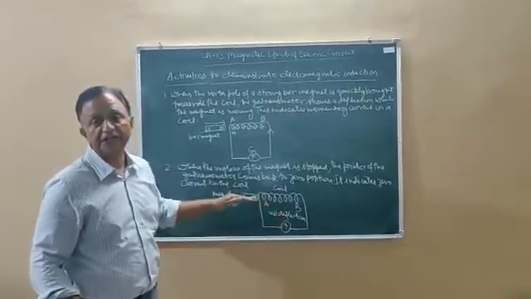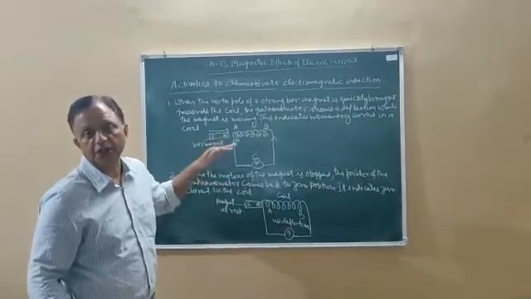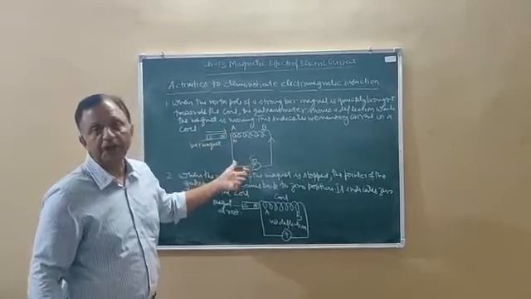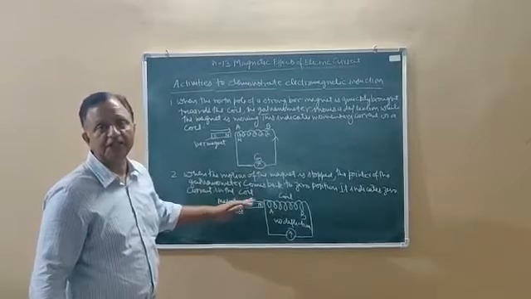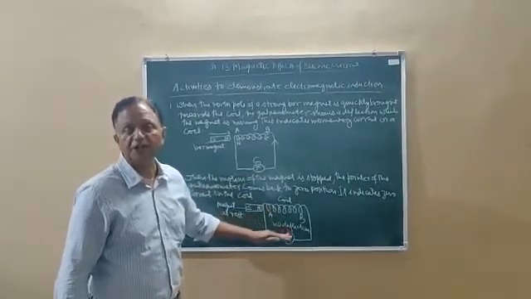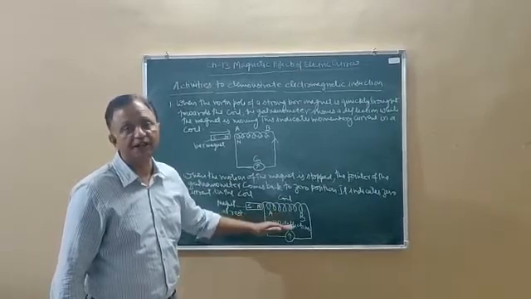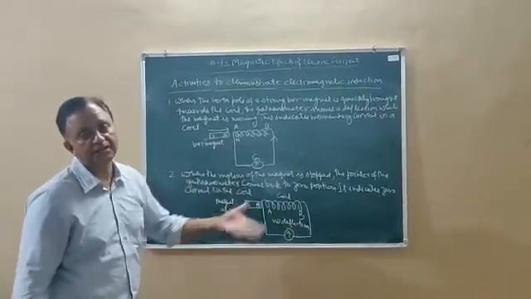So whenever there is a motion of the bar magnet, it shows deflection in the galvanometer, and when the bar magnet is at rest, there will be no deflection in the galvanometer. Then it indicates zero current in the coil. The next activity we will discuss in the next video.